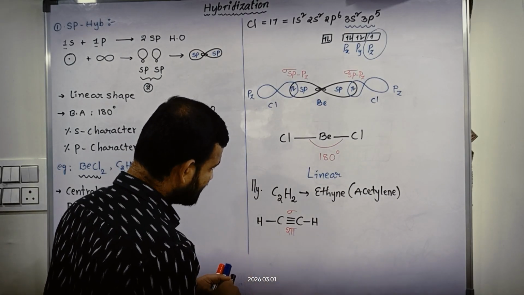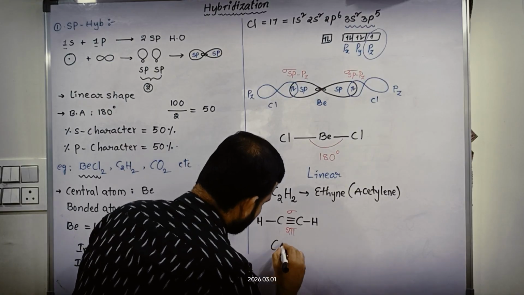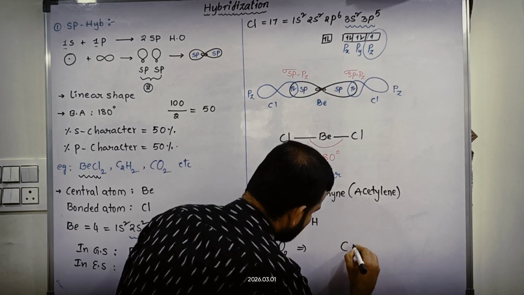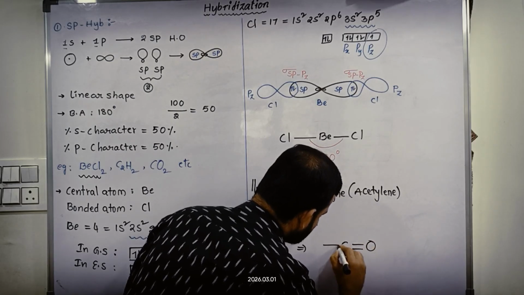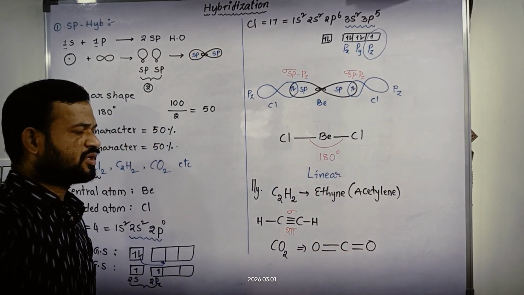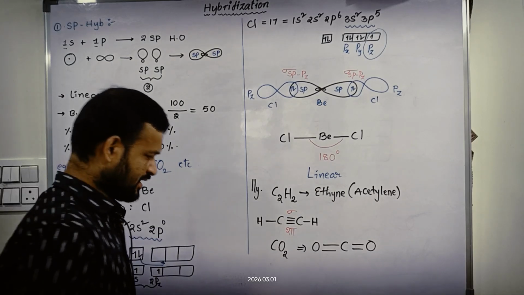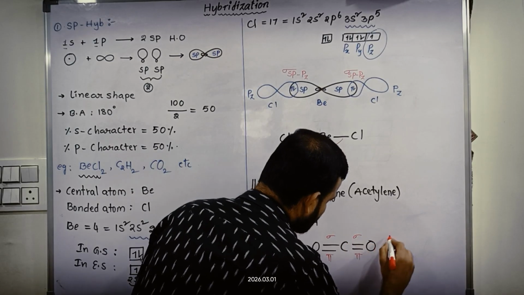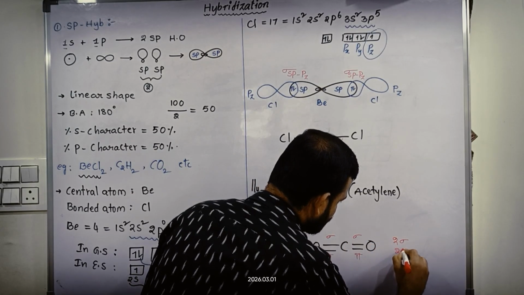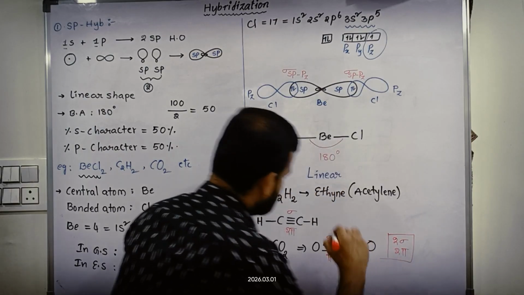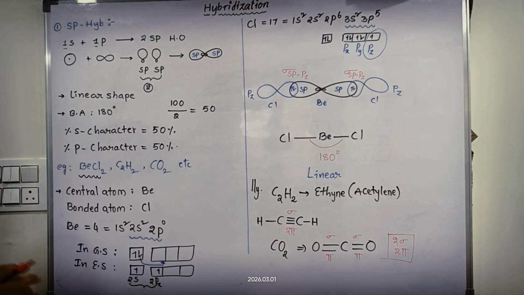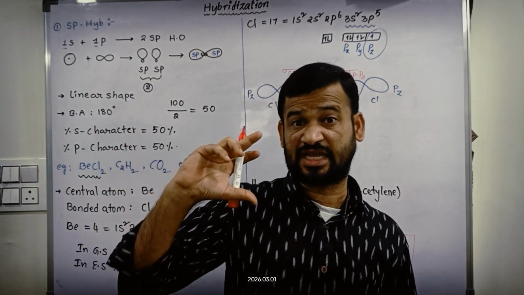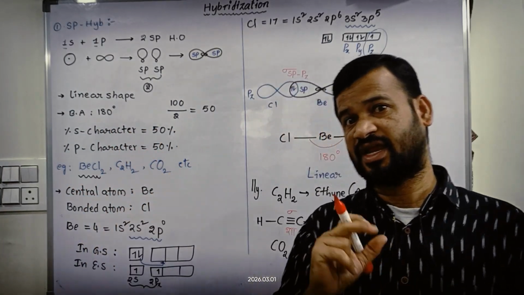Like that, carbon dioxide, CO2 gas. Here carbon is the central atom. It is bonded to two oxygen atoms through double covalent bonds separately. So in this, one sigma bond, one pi bond, one sigma bond, one pi bond: totally two sigma bonds and two pi bonds in carbon dioxide. So this is about sp hybridization. How to find out the sp hybridization in a given molecule, we will discuss in our next class.